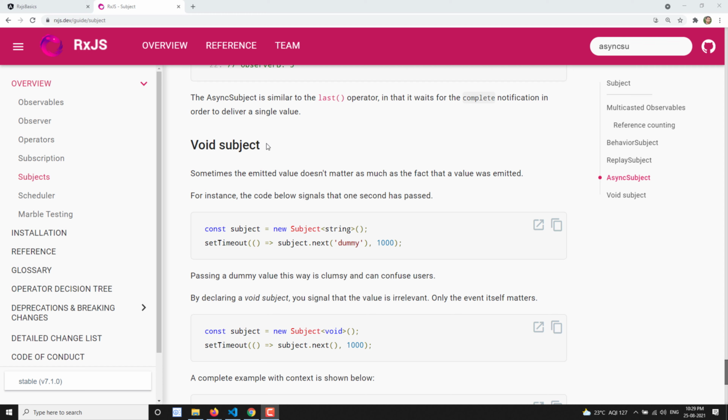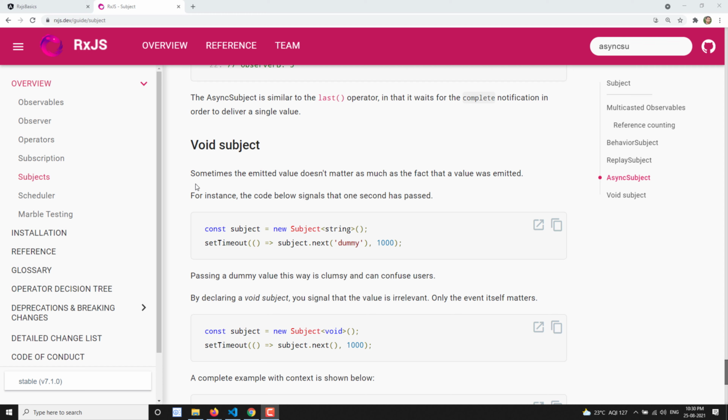Normally, in subject, replay subject, behavior or async, when you are using subject.next, you must send the value. You must mention the value as a parameter in next. But here in the void subject, there is no need to mention the value. Then you can get a doubt: this was introduced in RxJS 7, so how did they use this prior to RxJS 7? Prior to RxJS 7, they would use something like any, and send some dummy value or something like that.